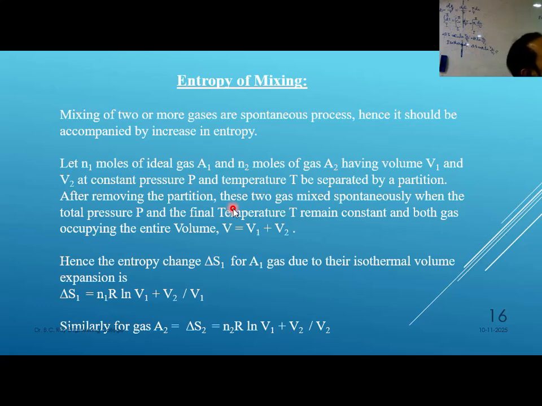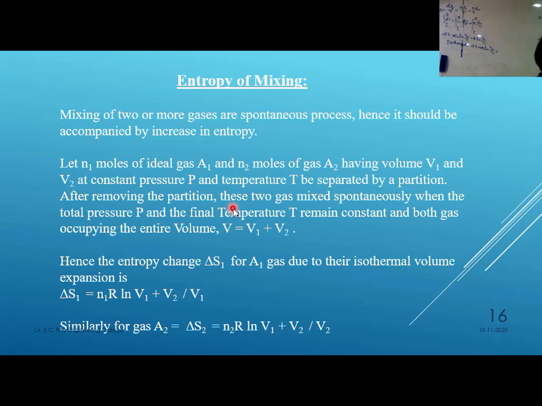Now next step, V1 by V1 plus V2, I make it N1 by N1 plus N2, because I can convert that into mole fraction. So we have converted that into mole fraction. Here I have divided by N, multiplied by N, no problem. So this one is becoming X1 and this is becoming X2. So I have taken minus nR common. Inside the bracket it will be X1 ln X1 plus X2 ln X2.